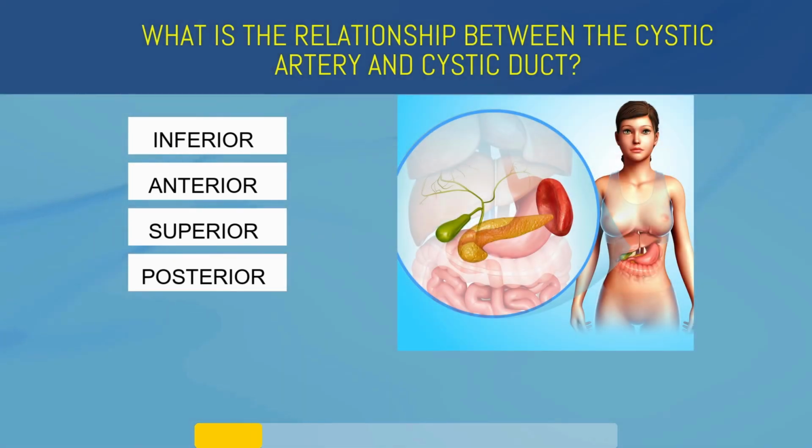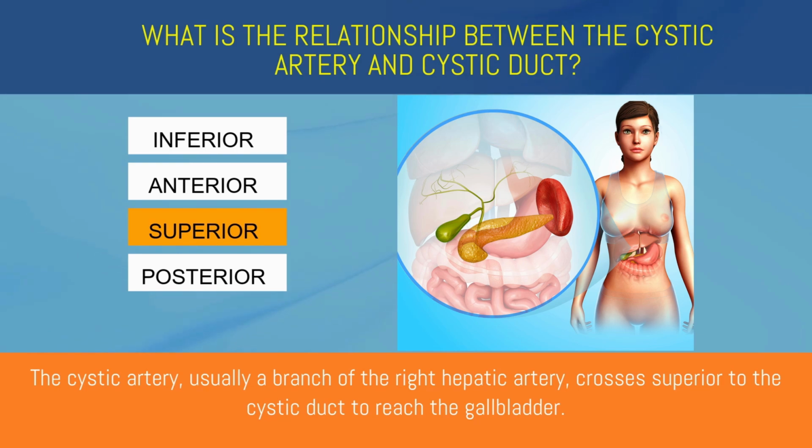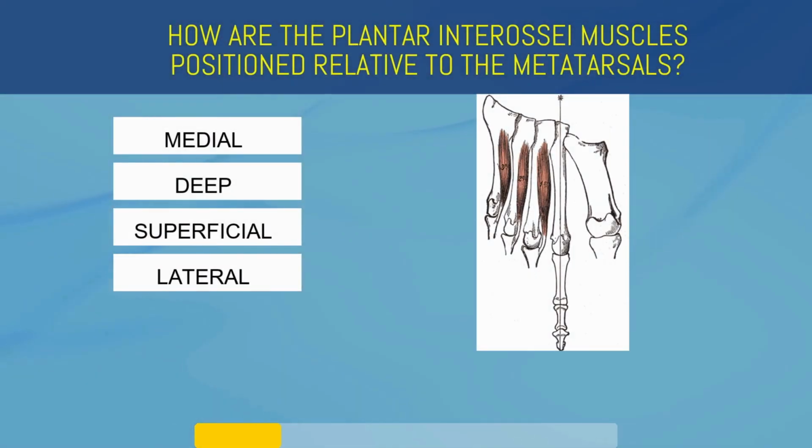What is the relationship between the cystic artery and cystic duct? Inferior, anterior, superior, or posterior? Superior. The cystic artery, usually a branch of the right hepatic artery, crosses superior to the cystic duct to reach the gallbladder. How are the plantar interossi muscles positioned relative to the metatarsals?